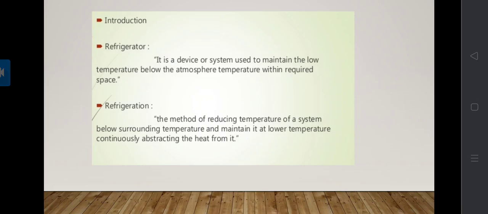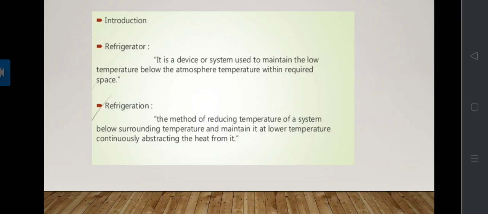We start from the refrigerator and refrigeration system. Before that, first we know what is refrigeration. Refrigeration is defined as the branch of science that deals with the process of reducing and maintaining the temperature of a confined space or material below the temperature of its surroundings. The system maintained at lower temperature is known as the refrigeration system, and the equipment which is used to obtain this is known as the refrigerator.